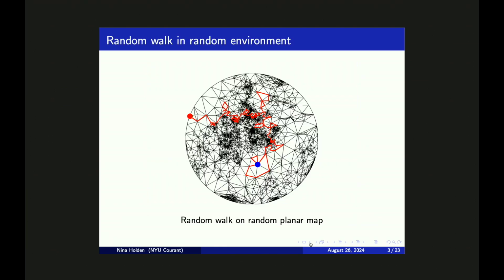The topic of this talk is not so closely related to many of Raghu's works, but there is one particular problem that I will be discussing, which is related to Raghu's work. This is the general problem of random walk in random environment. The random environment in our setting will be a random planar map, which has been embedded in the unit disk. We're doing a simple random walk on this random planar map, and we can argue that this simple random walk is converging in the scaling limit to a 2D Brownian motion, as the size of the random planar map goes to infinity.